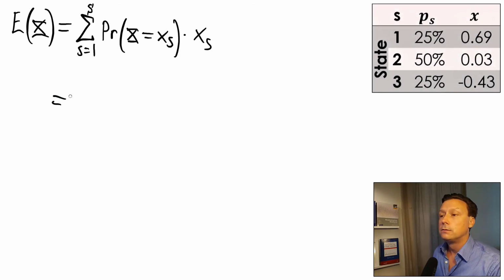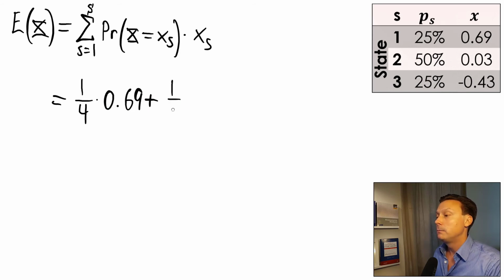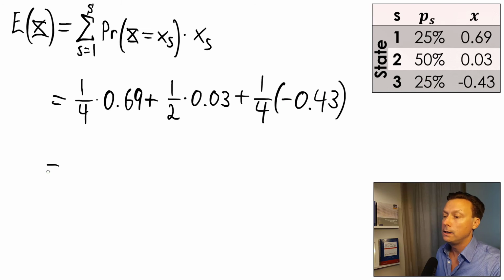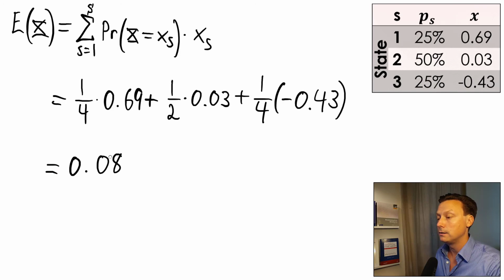So in this example, we know that the probability to end up in the first state, in the good state of the world, gonna happen 1/4 of the time. We need to multiply that by the return, which was 69%. Then we need to add the second outcome, which is gonna happen 50% of the time, times the value in that outcome, which was 3%. And finally, 1/4 of the time, we're gonna end up in a recession and we're gonna lose 43% of our portfolio. If we put this into our calculator, we're gonna get that this is equal to 0.08,